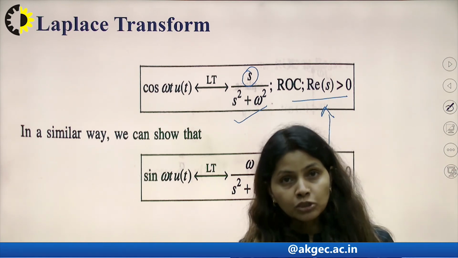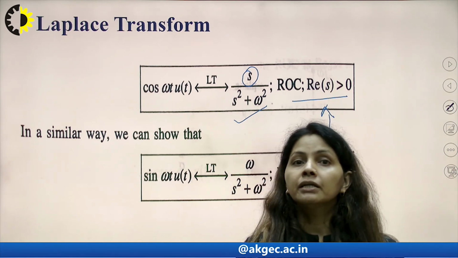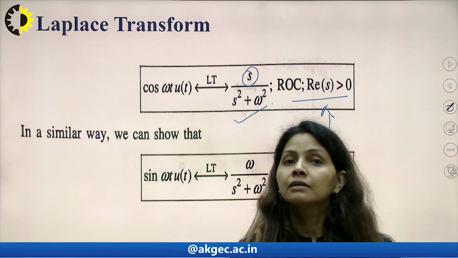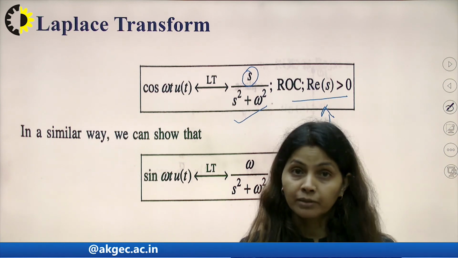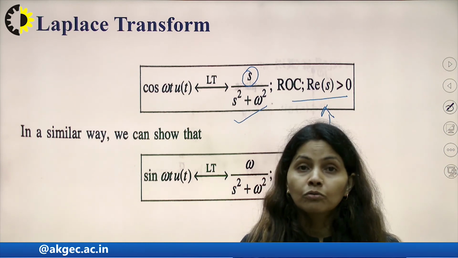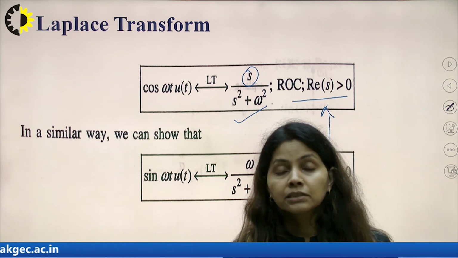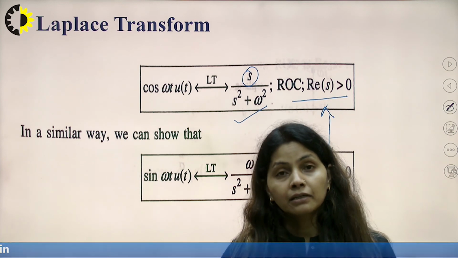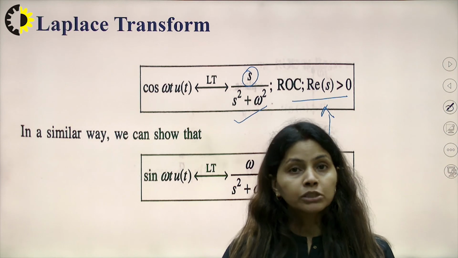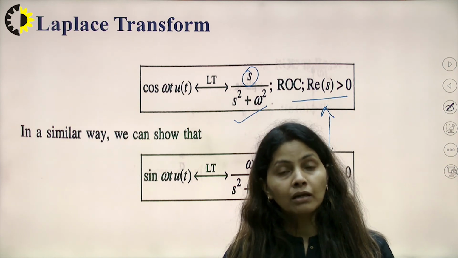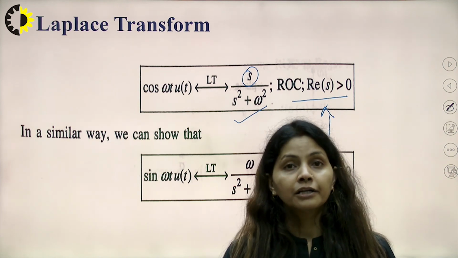Also, if the ROC is the same, it doesn't mean that the original signals are the same. So the point is that the Laplace transform expression may be the same but the ROC different, or the ROC may be equal but the signals different.